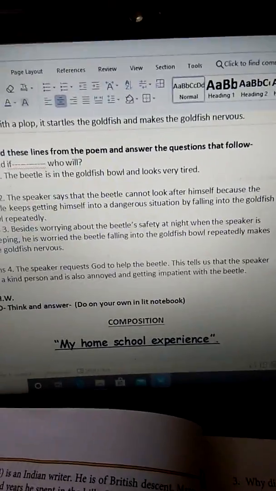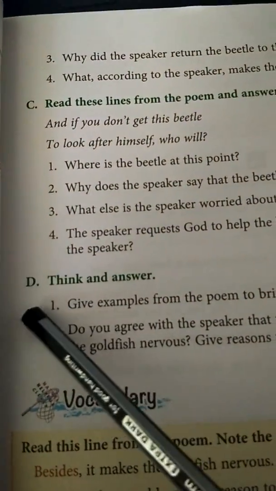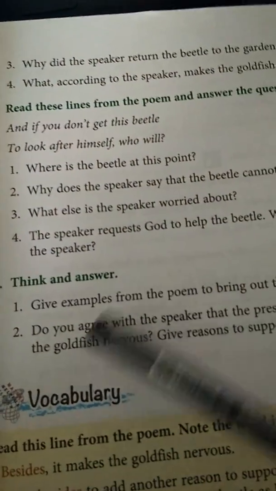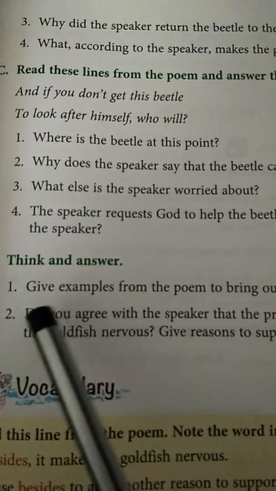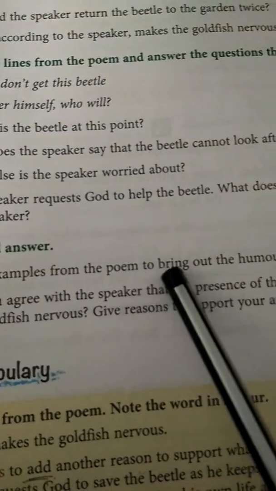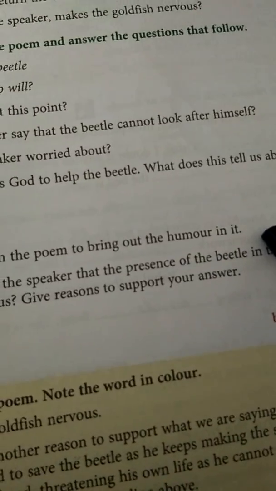Okay. So with this, we come to an end of the discussion of question and answers. See here, question number D, think and answer. You will have to answer it by yourself. Okay. Give examples from the poem to bring out the humor in it. We have already discussed this. Okay.